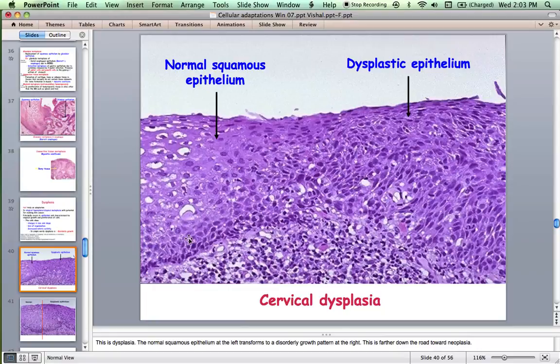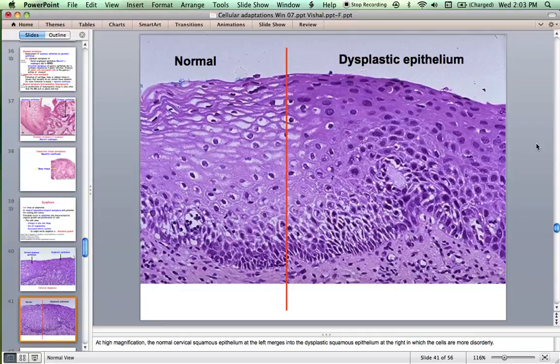But here everything takes an oval shape and they are haphazardly arranged. You see, the long axis of one cell is not parallel to another, and there are a lot of mitotic cells, like these mitotic figures. That means it's dysplastic epithelium. Another example: you can see there is variation in the size of the nuclei, shape, orientation, architecture, overall dysplasia. But you can see the basement membrane is still intact.